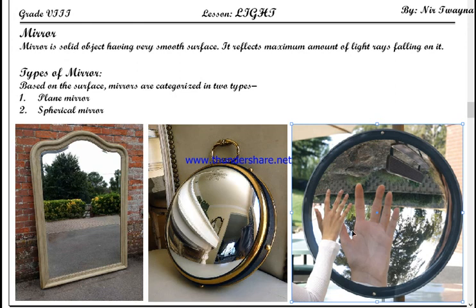Okay, and what you can see as the difference in the image formed by these three mirrors is, in the first case size of image is same as the object, and the image is not distorted. The image is not distorted because light rays are perfectly reflected in regular fashion. Okay, but in case of second mirror, the image seems to be smaller than object. Moreover, the image is distorted.